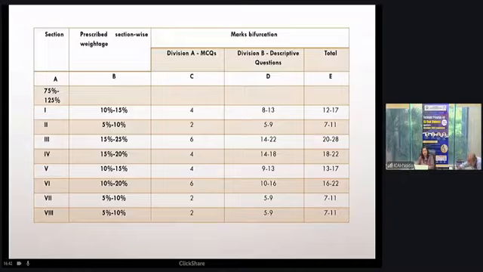Division B, descriptive questions. However, if you see division A MCQs, I have given even numbers, but now we have to see in this November 2026 examination what the marks allocation is, but for sure section wise weightage compliance will be there. So the total which is given in column E, that compliance will be there. So if a question of 14 marks is asked from your descriptive portion for the compulsory question on consolidation, then we have the remaining 6 questions for 6 marks to be asked for MCQs.